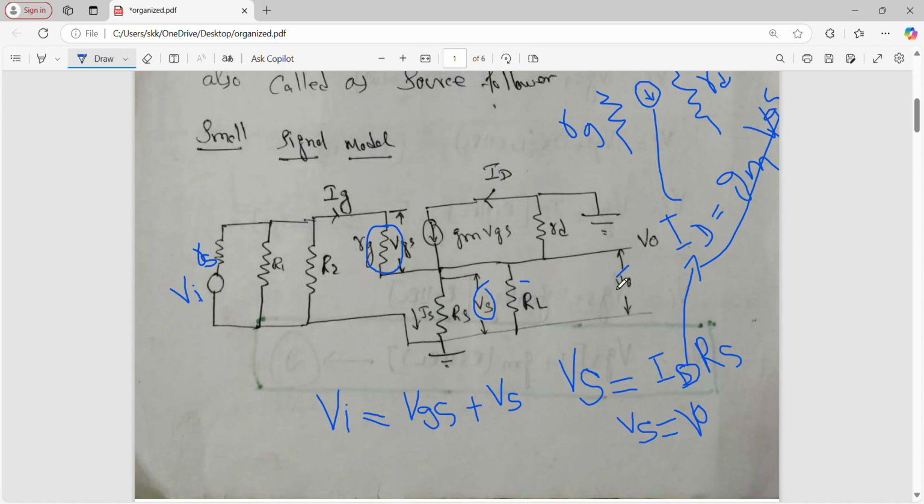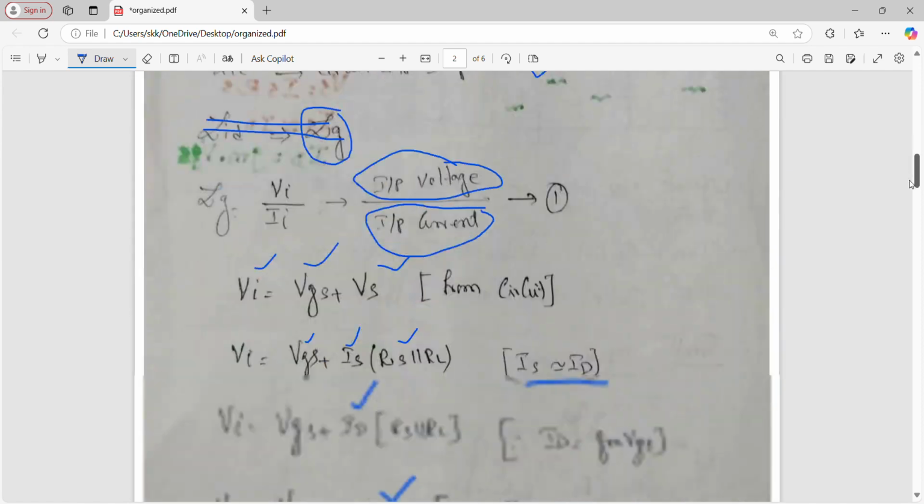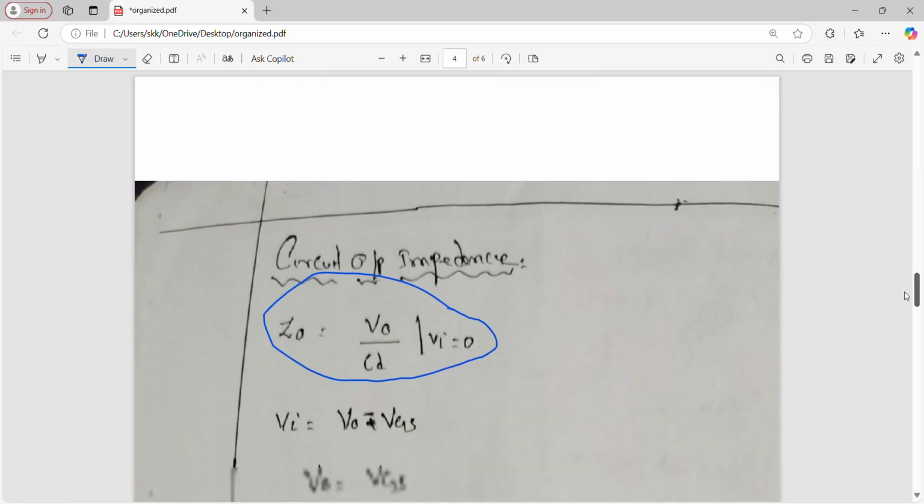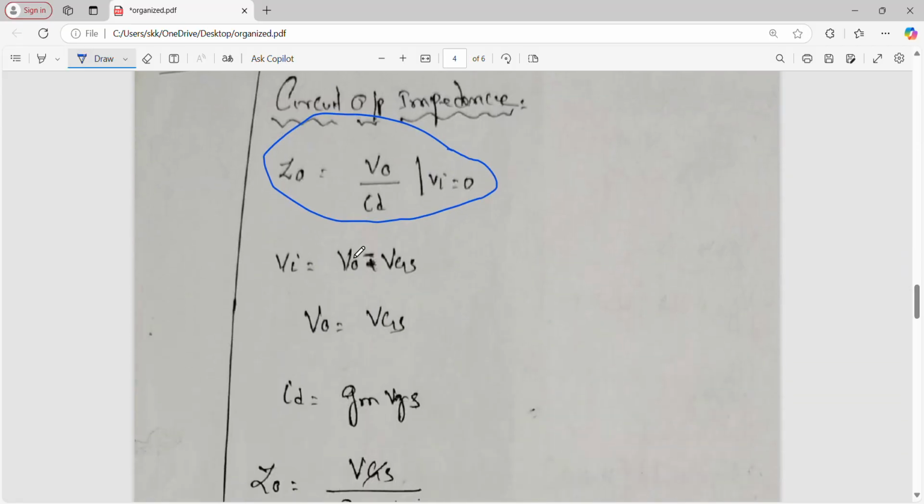This is your VS, right? This VS and this V naught are in parallel. You know that in a parallel combination the voltage is the same. So VS is equal to V naught. Okay. See here, VS is equal to V naught. Now V naught is equal to VGS.